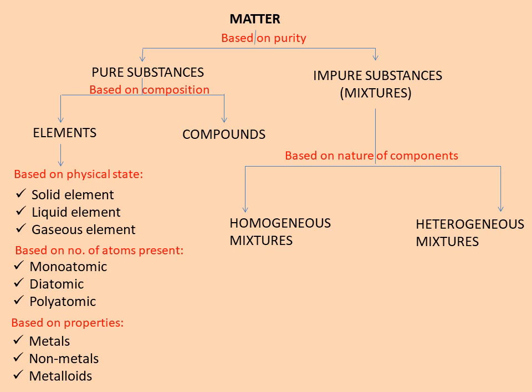Under physical state, we got solid element, liquid element, gaseous element. Again, we have classified elements based on number of atoms present: monoatomic element, diatomic element, and polyatomic element. Again, we have classified elements based on properties also: metals, non-metals, and metalloids. So this is the total classification of pure substances.